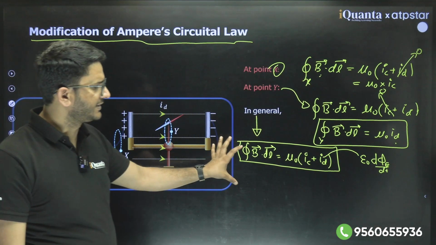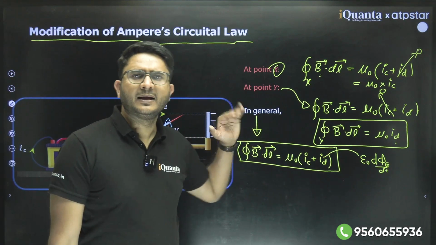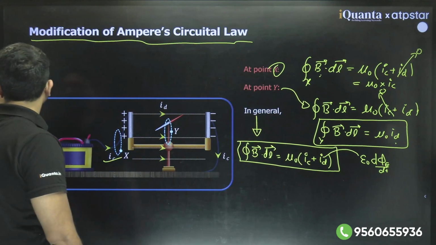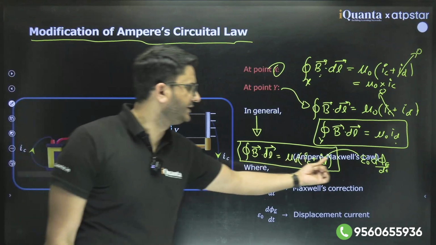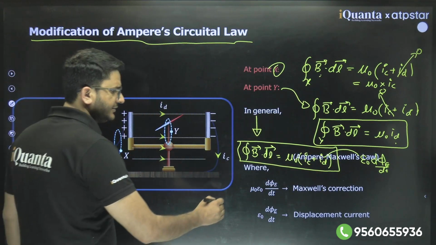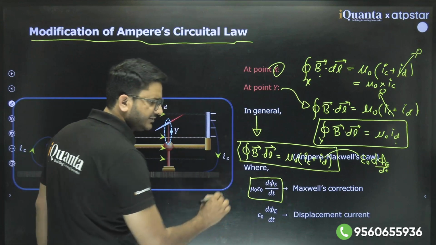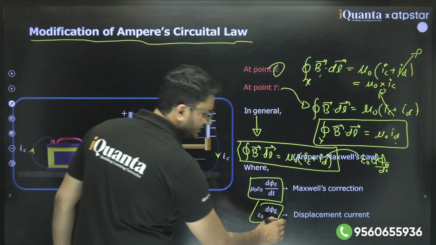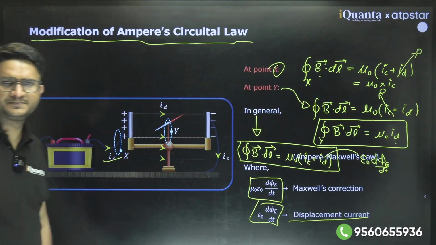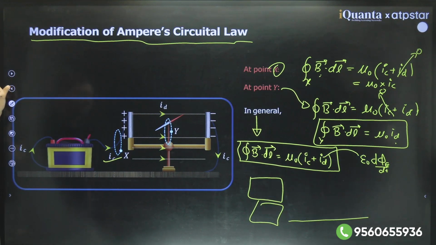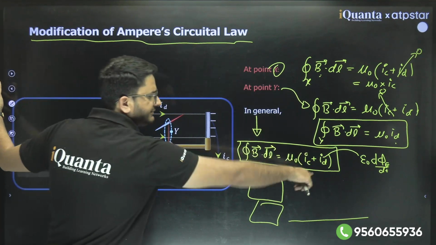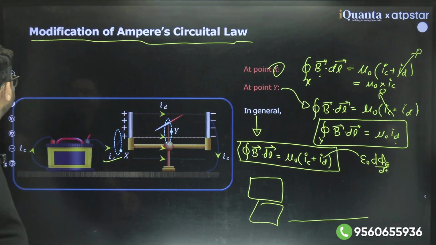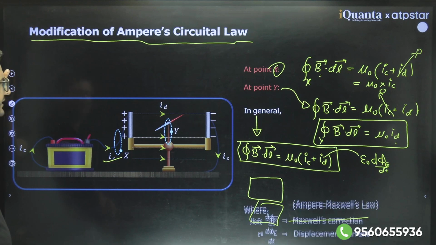So this becomes the modified Ampere's Maxwell law. Clear? So this is Ampere's Maxwell law, and here this is the Maxwell correction, which was done by Maxwell, and this is the displacement current magnitude. So this is Ampere's law corrected after finding the discrepancy.